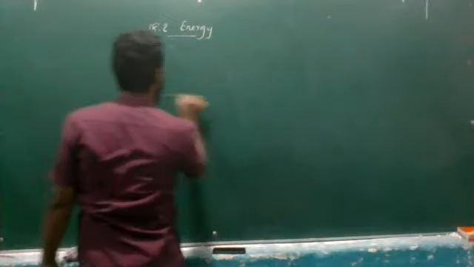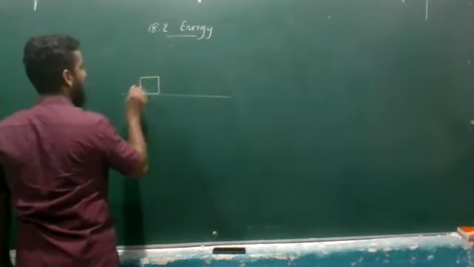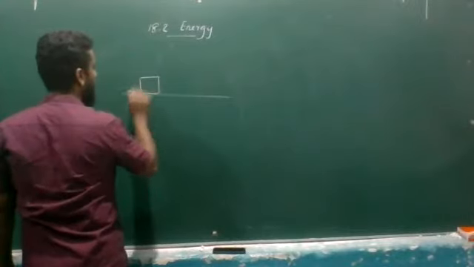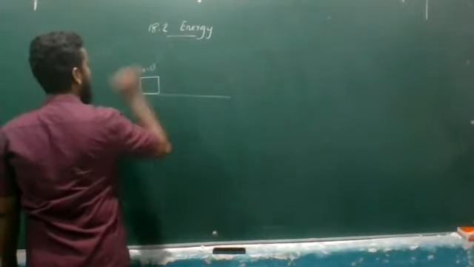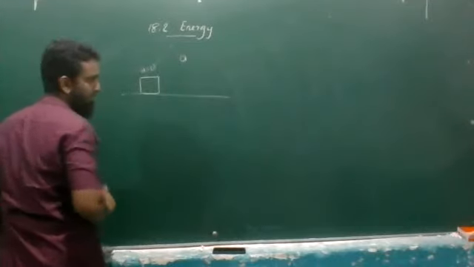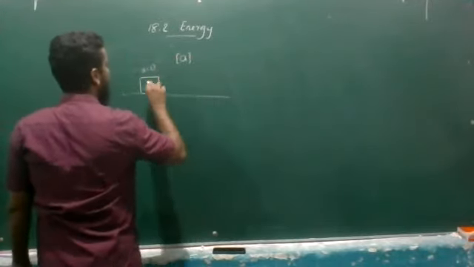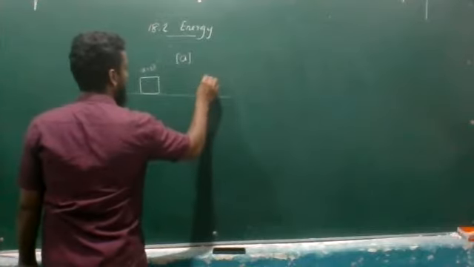What about the moving object? Now think about an object which is going to start to move. The initial velocity is 0. Now it's gradually increasing its velocity, which means with a constant acceleration, if it is increasing its velocity.